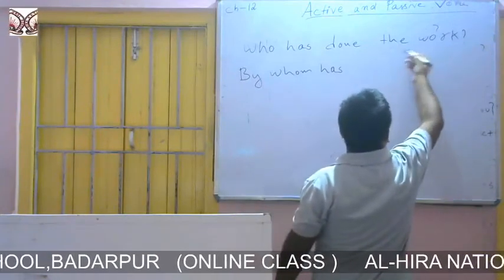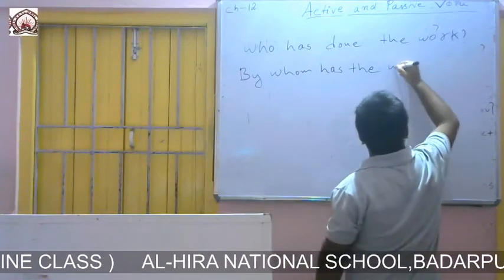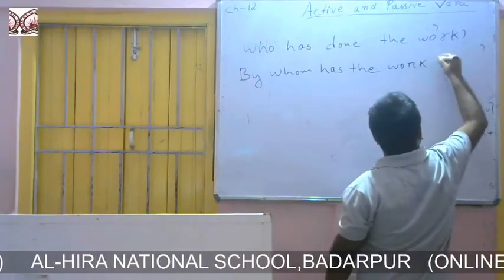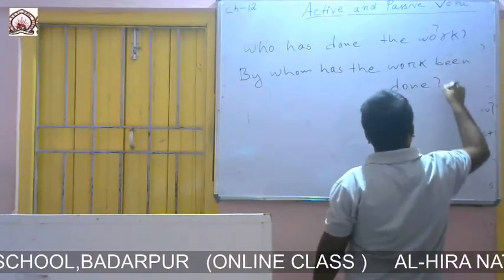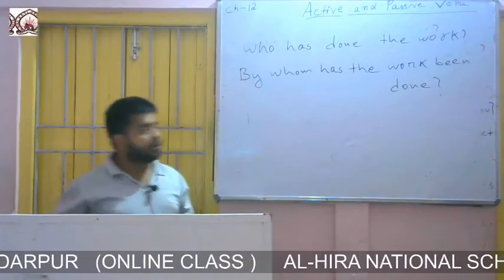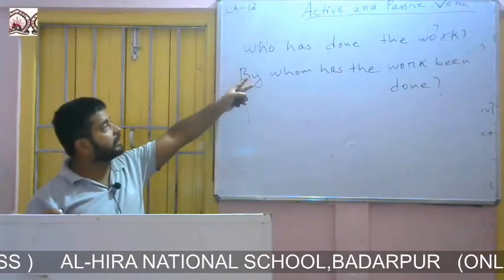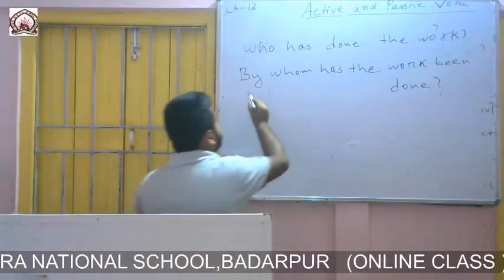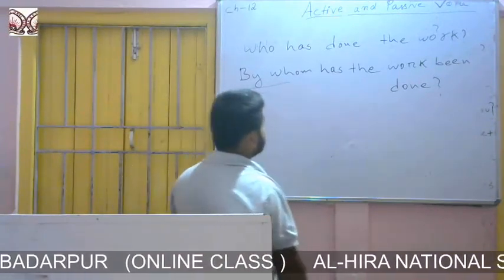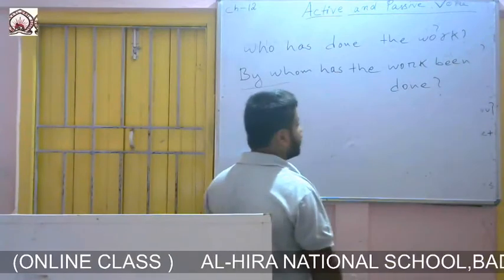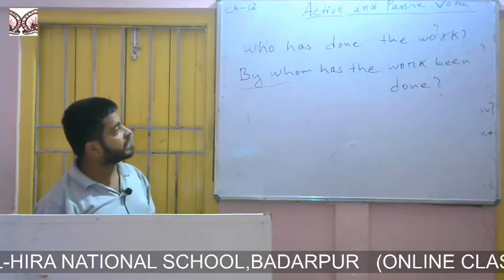Then we will write the object. By whom has the work been done? By whom has the work been done? So if we get who, then we'll write like this. At first we'll write by whom. Then we know how to change. If the sentence is present perfect, I have already discussed how to change it. So here I have changed it to: by whom has the work been done?